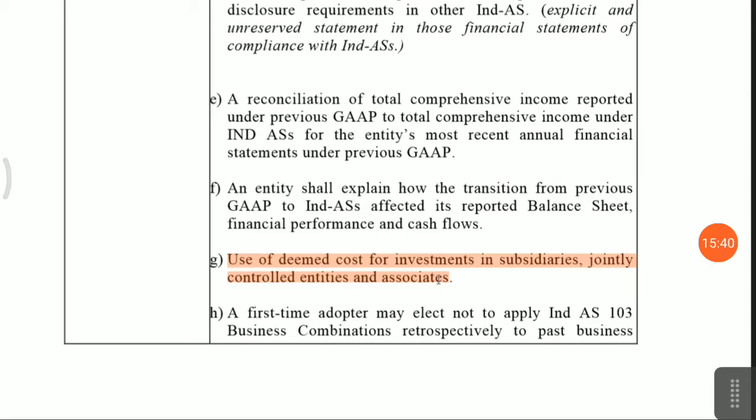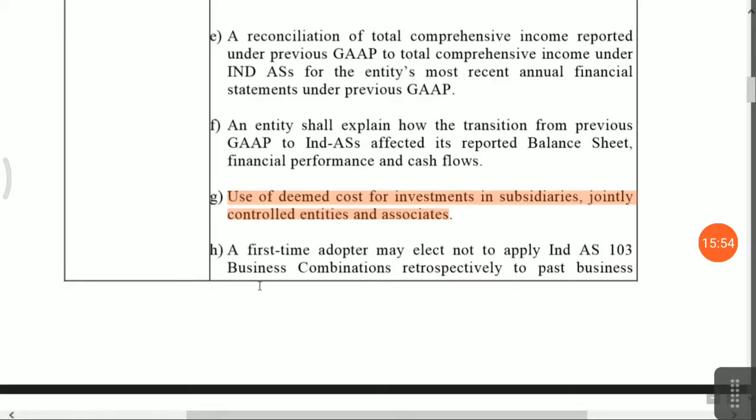For investment in subsidiary, jointly controlled entity, or associate, you can show it as deemed cost; that concept is allowed. In the case of fixed assets also, you can show the carrying cost, that is original cost minus accumulated depreciation minus accumulated impairment loss.